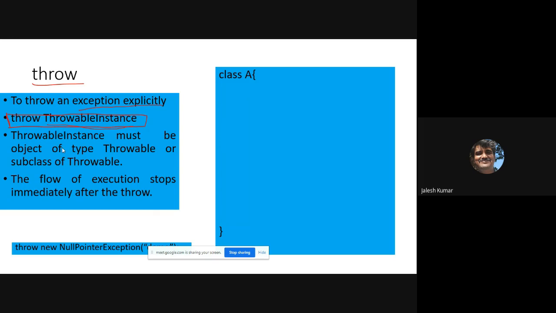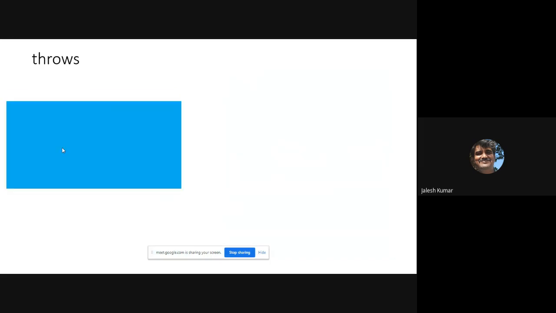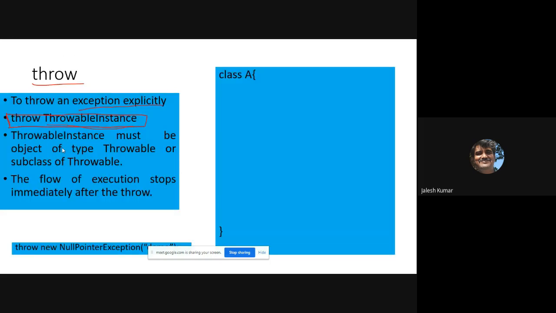See, one class A. How to write the example for that class A? I'll write it explicitly. Let us consider one static method, static void m1. We'll throw the exception here.